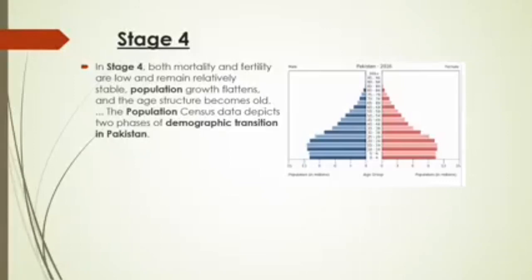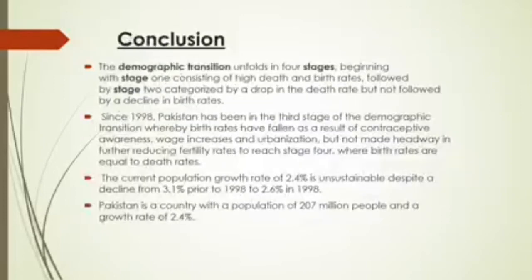So this is the demographic transition model in Pakistan, and the population structures are also shown for all 4 stages. Now, this is the conclusion.